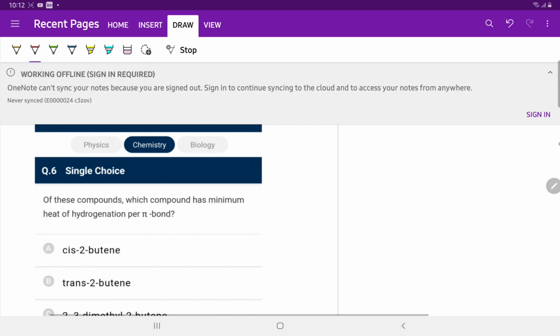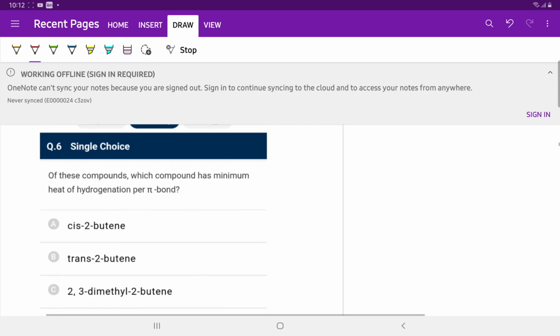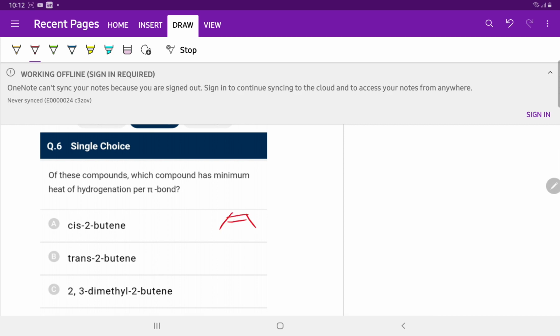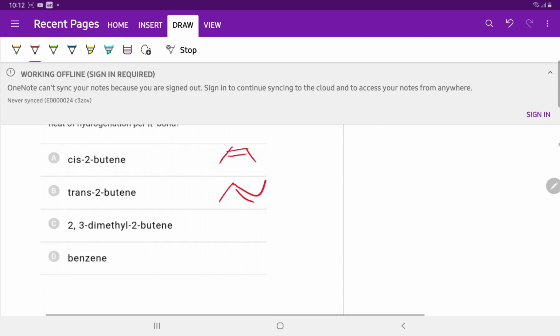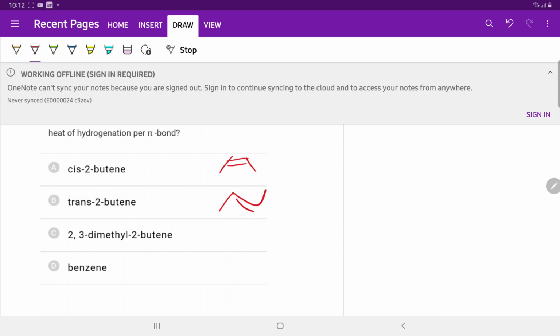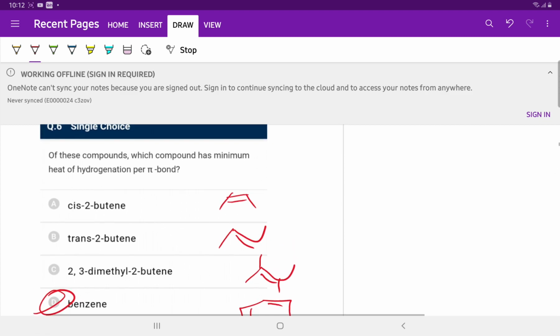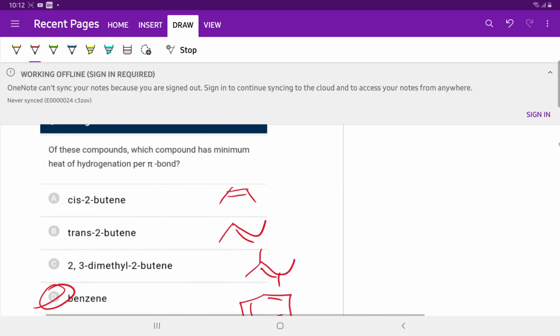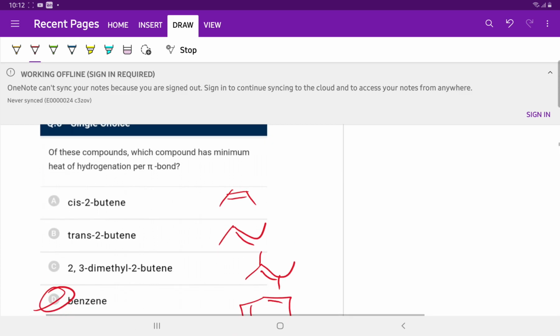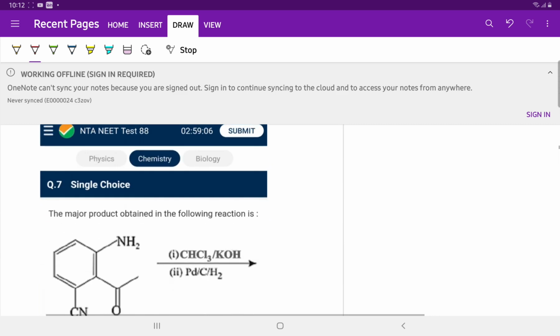Question number 6. Of these compounds, which compound has minimum heat of hydration per bond? Cis-butene, trans-butene, 2,3-dimethyl butene, and then benzene. Benzene is an aromatic compound and there is delocalization of pi bonds, so answer is D. Minimum heat of hydration for benzene per pi bond, since there is resonance and pi bond delocalization.